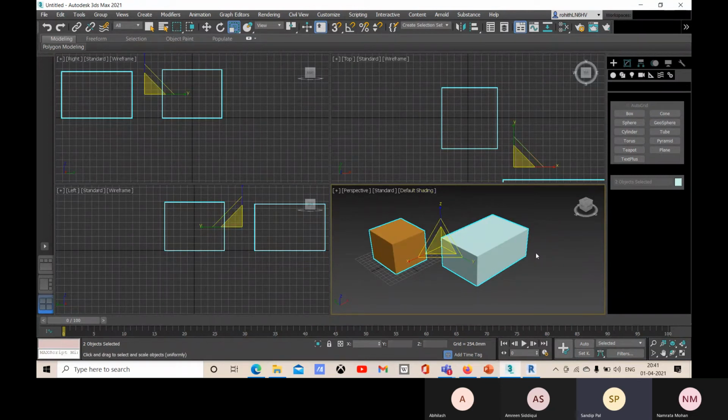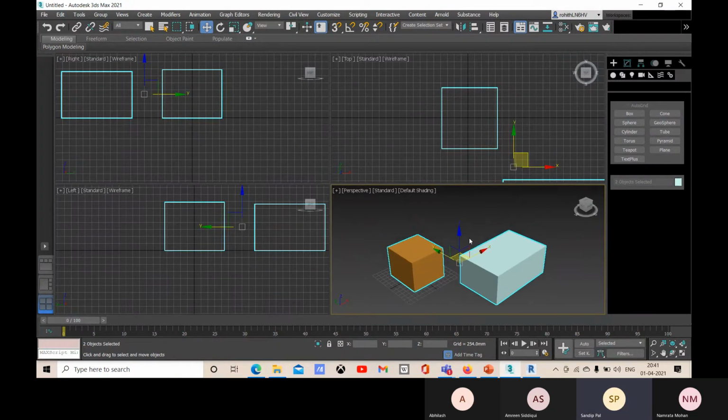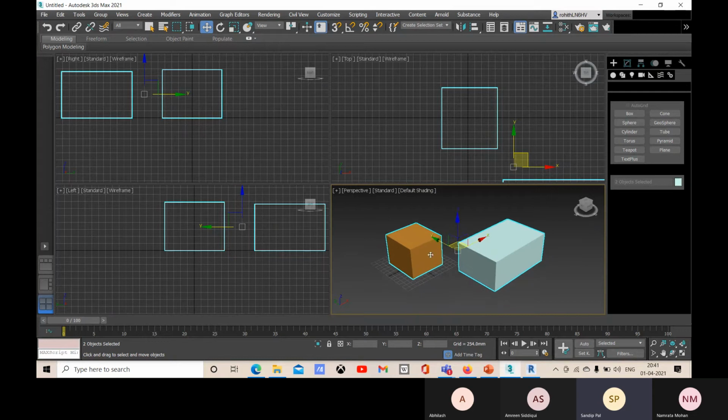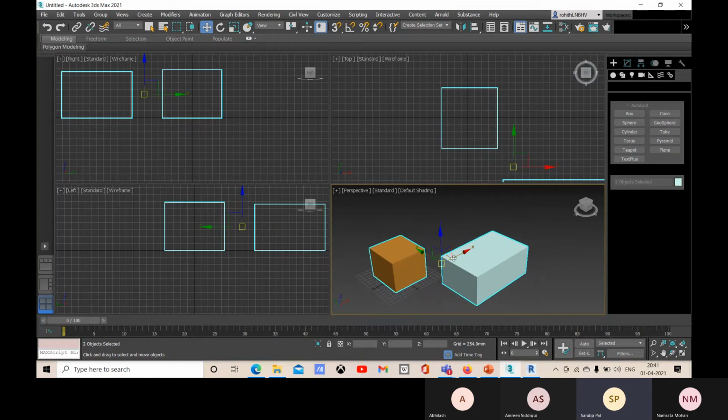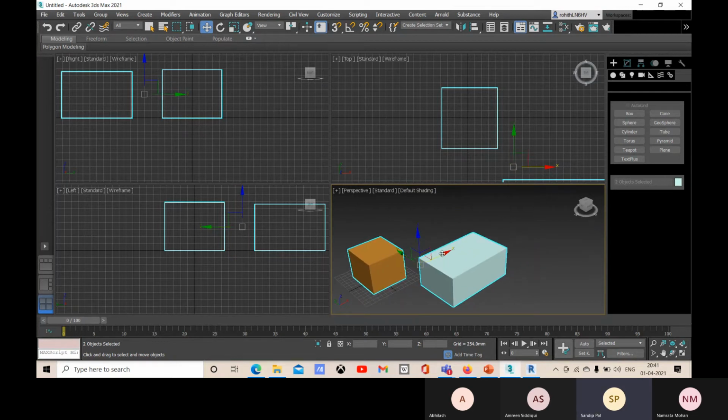Now let me go for W, and now you see that we have this gizmo for transforming the position of our objects. It's showing you the X positive direction, Y positive direction, and Z positive direction.